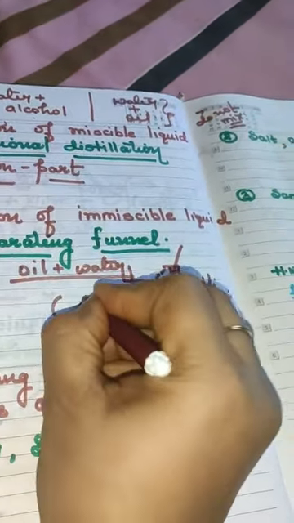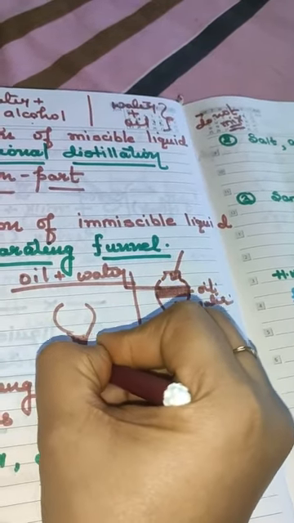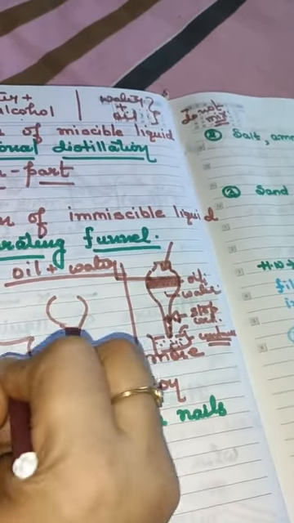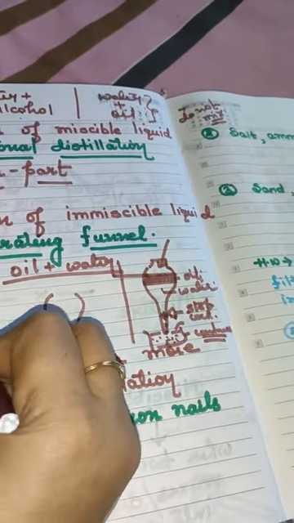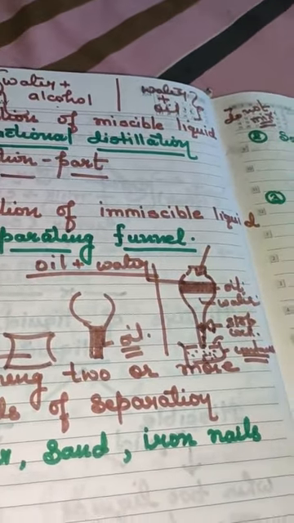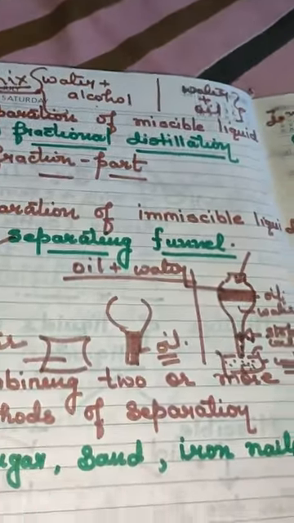Then the separating funnel will contain only oil and the bowl contains only water. This way we can separate the mixture, and this system is known as a separating funnel.